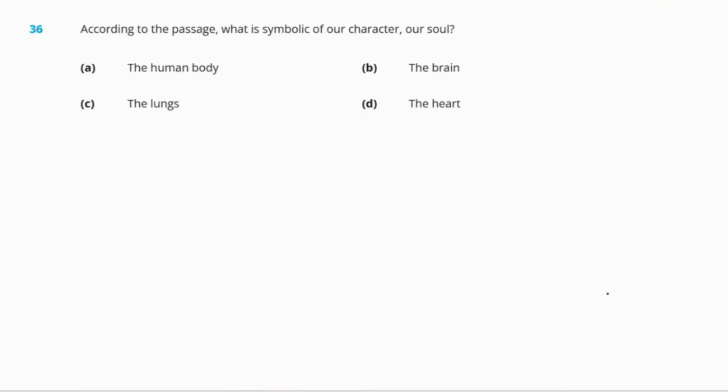Question 36. According to the passage, what is the symbolical of our character, our soul? Okay, so in the passage we just read, what is the right answer? The right answer will be option D, brain.